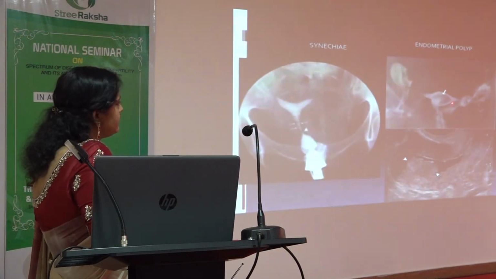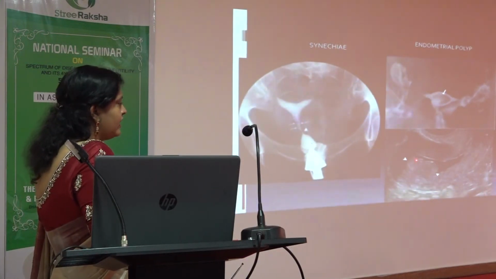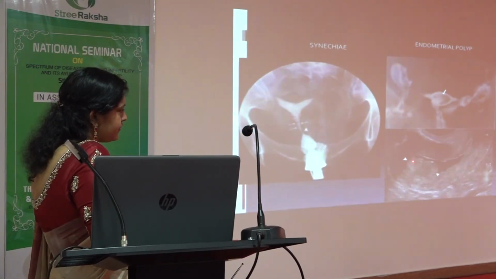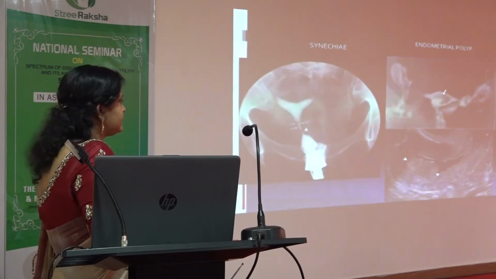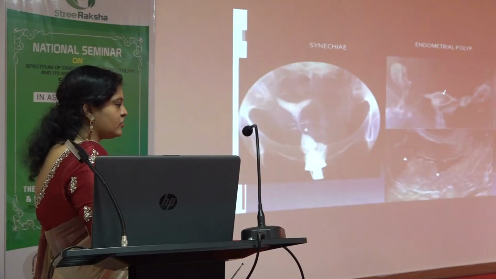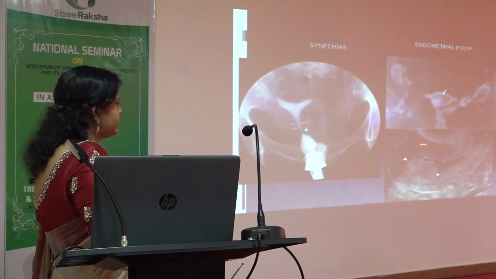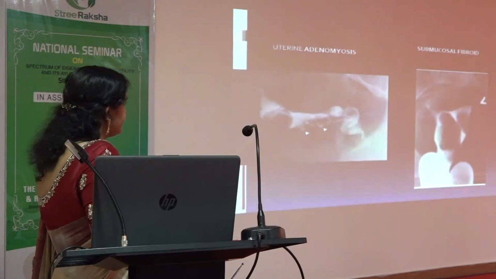And this is going to be a simple polyp which is actually benign. It is normal, but the thing is, it will prevent the ovum from developing within the endometrial cavity. So just a minor procedure to remove it, then it will be normal. Not all patients will present with endometrial polyp or submucosal fibroid. Only 2 to 3% of patients will present like this, which will need a procedure. For the rest of the patients, we can just follow up.